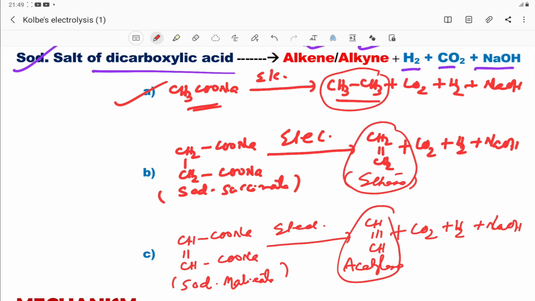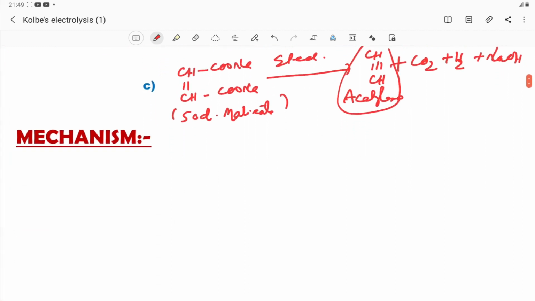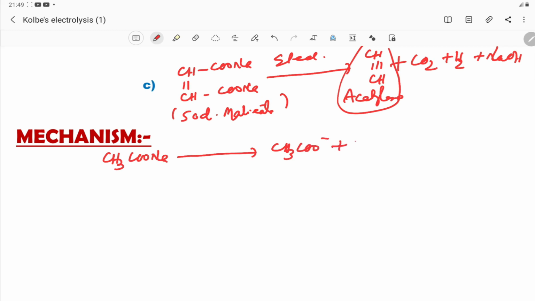Now the mechanism. Take CH3COONa. We know that in electrolysis, first the electrolyte gets dissociated and produces cation and anion. The first step is the formation of cation and anion. Then the second step: CH3 C double bond O minus.